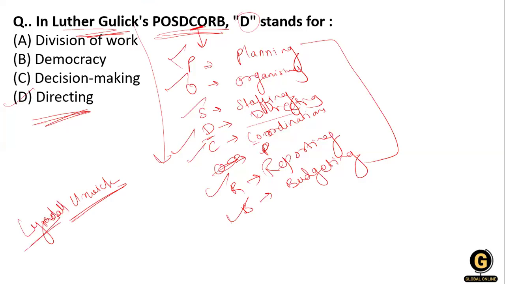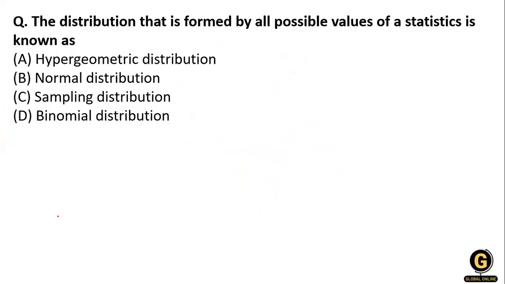Next question: the distribution that is formed by all the possible values of a statistic is known as a geometrical distribution, normal distribution, sample distribution, or binomial distribution. So what would be the right answer? A distribution that has all possible values of a statistic, meaning there is no bias and all the values are included. So this kind of distribution is known as a normal distribution.